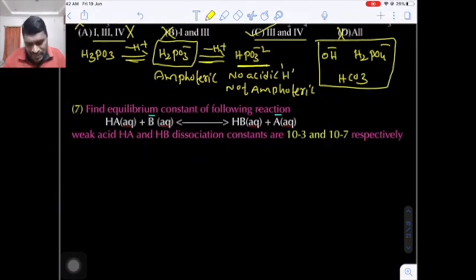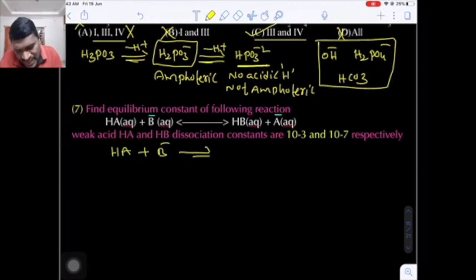Now come to the next question. Find the equilibrium constant for the reaction HA plus B minus giving HB plus A minus. Now here two acids are there, HA and HB. Let's suppose for HA acid, what is the equilibrium constant?